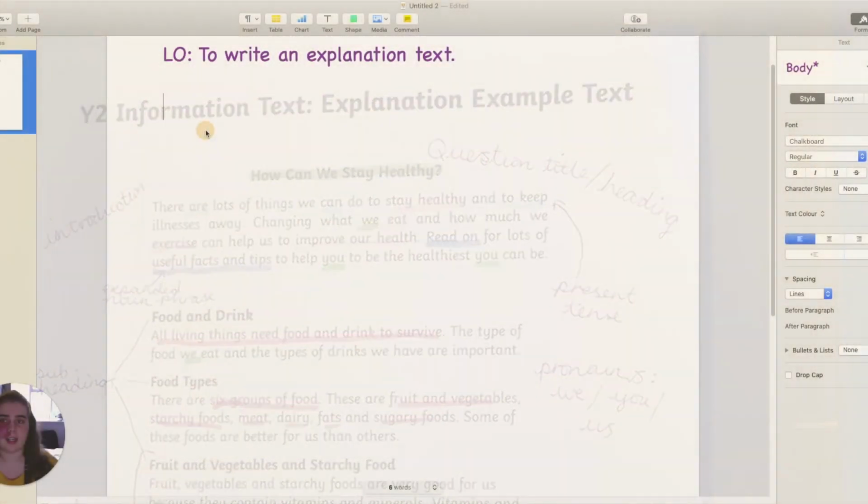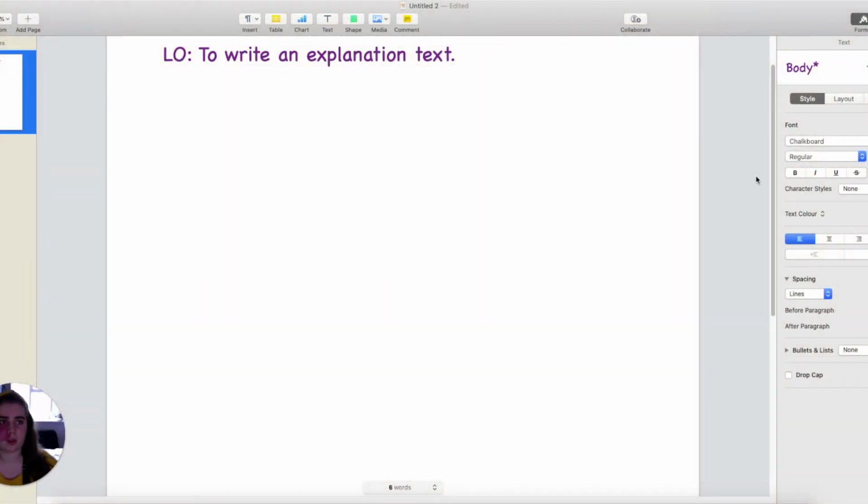When it comes to writing our own explanation text, we want to start with our title. Our text is going to be about what plants need to grow. How can we make that into a question title for our explanation text? What about, what do plants need to grow? I think that's a good example of one. And remember that an explanation text is divided into different paragraphs which each have a subheading.